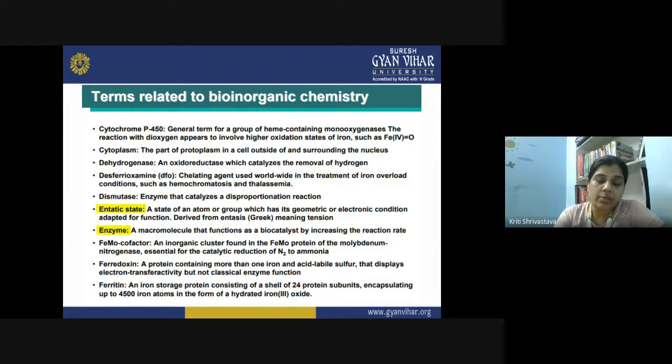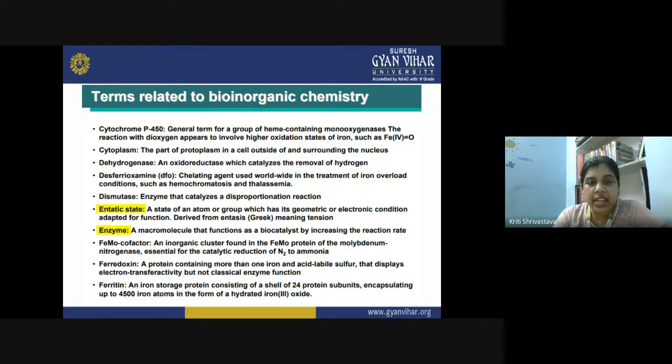So dehydrogenase is basically an enzyme involved in the removal of hydrogen. So whenever the hydrogen is removed, you can expect the oxidation reaction. After that, we have desferrioxamine, or commonly known as DFO.